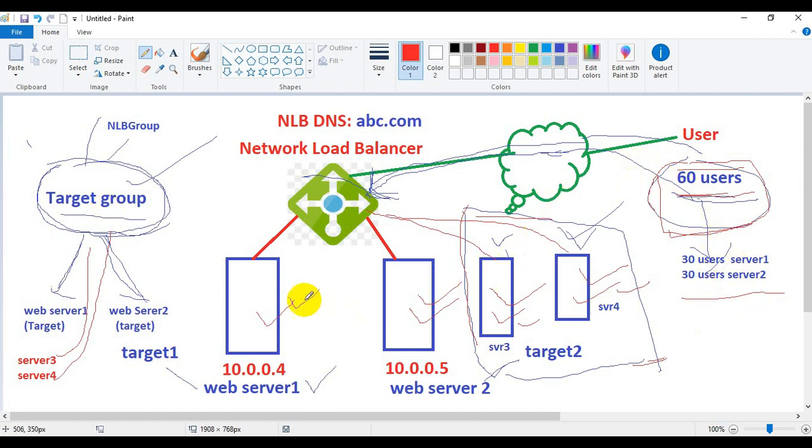So in this scenario we added server 3 and server 4 also as members of the target group. This time, what will be the ratio of division of load among all the four servers?